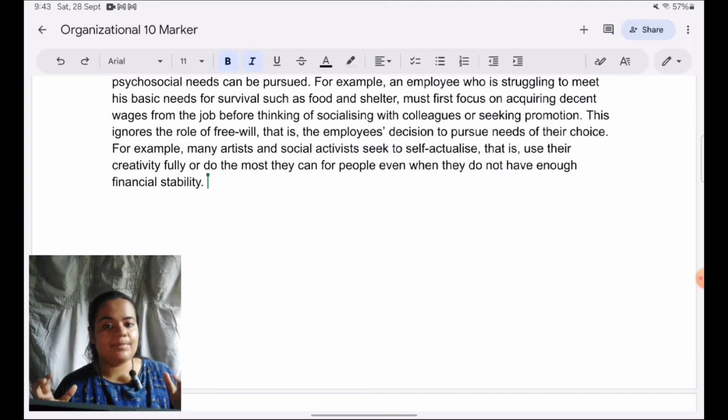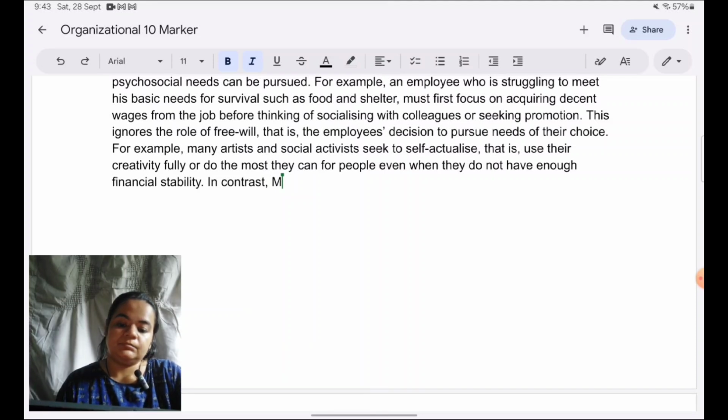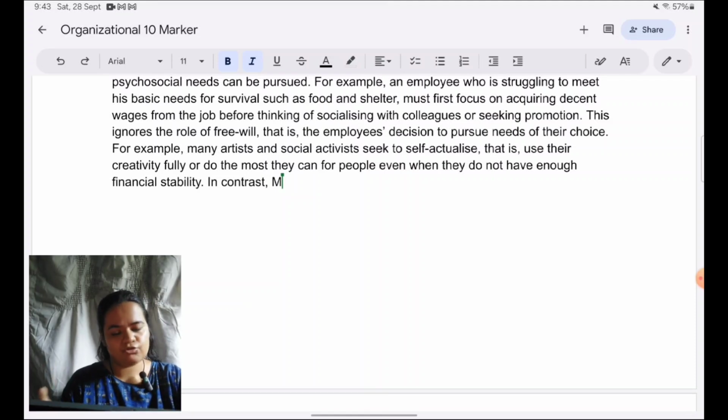Okay, so now to compare with McClelland's theory, I would say in contrast, McClelland's theory is less deterministic to an extent. It's not entirely based on free will, so I cannot say it's based on free will and directly contrast it with Maslow's theory. But yes, it is less deterministic. Again, same approach, I need to justify why I'm saying that. So drawing on specific elements of the theory, I will show why it is less deterministic.